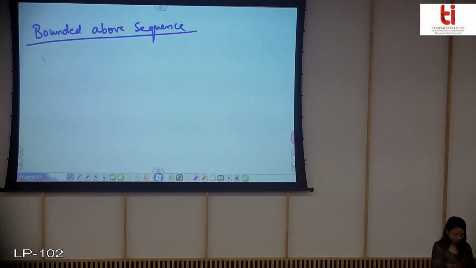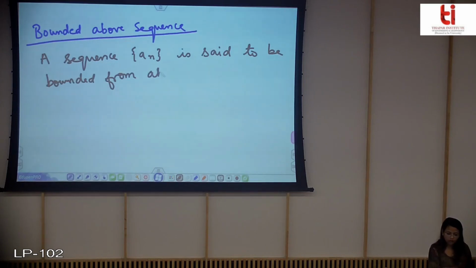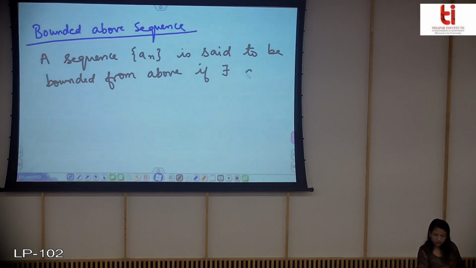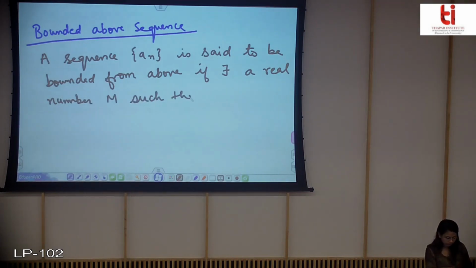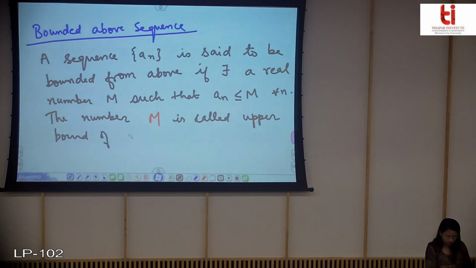So a sequence is said to be bounded from above if there exists a real number m such that an is less than or equal to m for every n, and this number m is called the upper bound of the sequence.